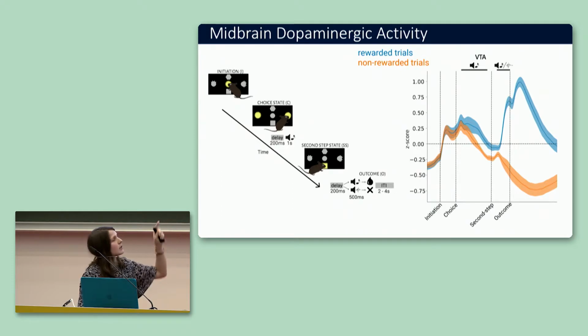At the outcome time, the reward is delivered for the blue trace, and there the second increase of activity reflects reward consumption. So as you may see here, dopamine activity was not just modulated by reward, but we saw a rich pattern of modulation across different stages in the task.